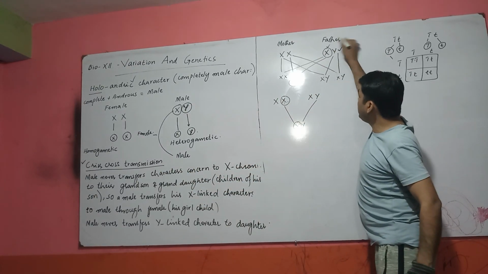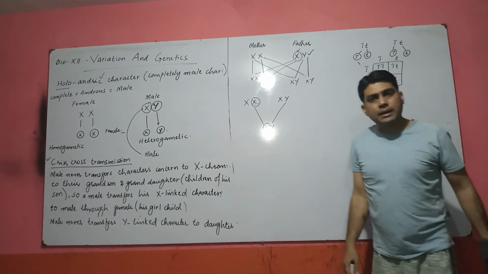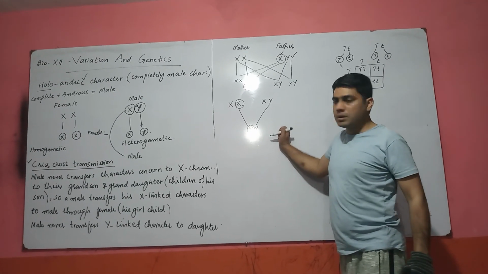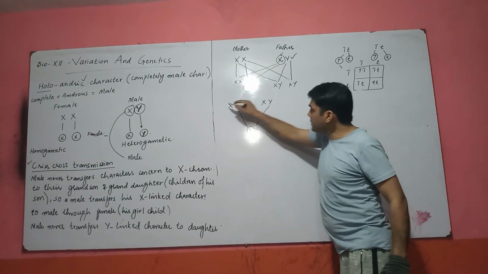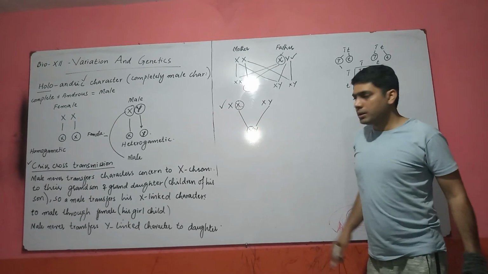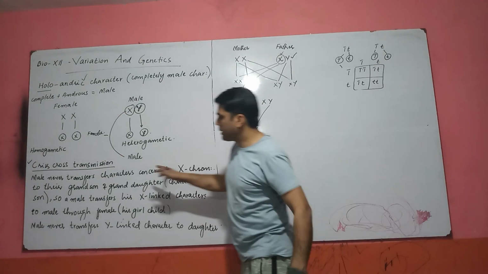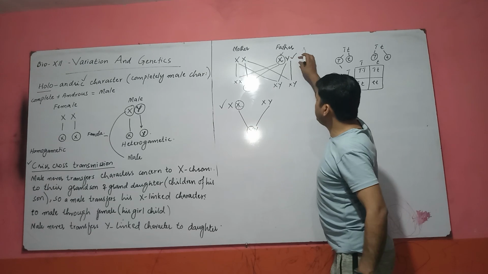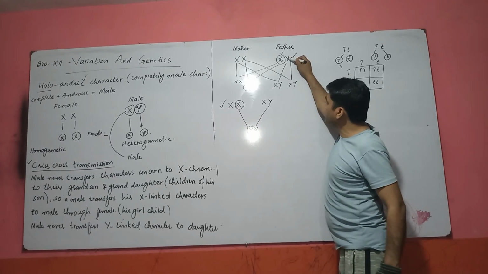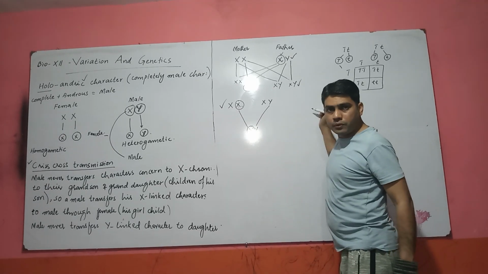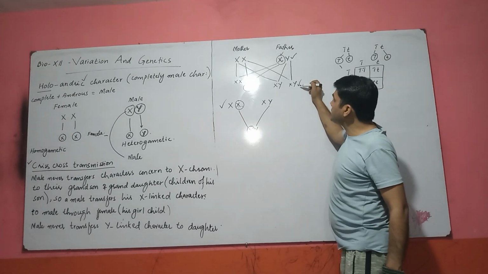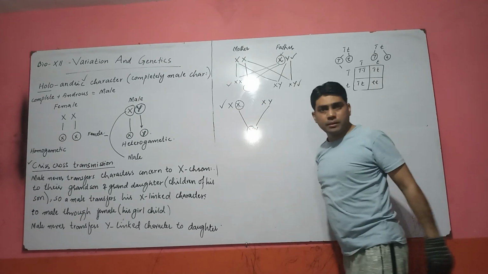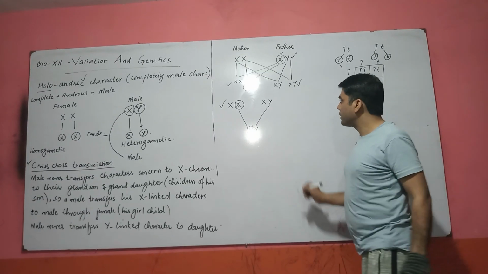Means a male can transfer an X-related character to another male, but not directly. In between two males, one generation is female. This type of transmission is called criss-cross transmission. But directly, when a male transfers Y, it will go to a son. When a male transfers X, it will go to a daughter.